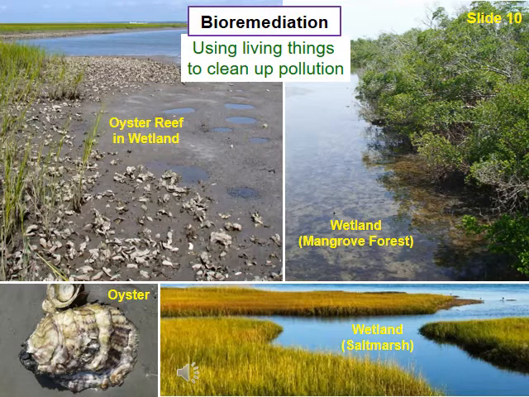Also, filter feeders, plankton eaters, like oysters, mussels, clams, and other shellfish can eat very small plankton, including phytoplankton, preventing their numbers from becoming large enough to cause harmful algal blooms. Thus, 2 ways to prevent harmful red tides and dead zones are to restore wetlands along the coast and to create reefs of filter feeders like oysters in estuaries.